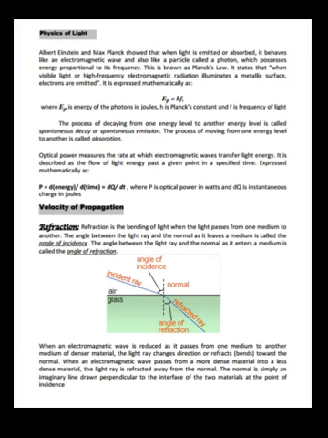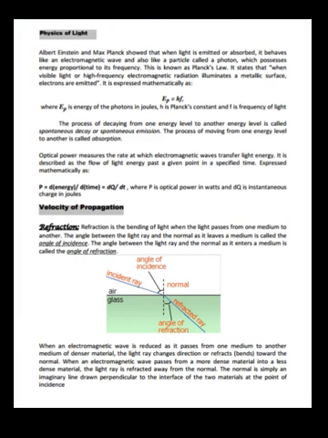Velocity of propagation. Refraction. Refraction is the bending of light when the light passes from one medium to another. The angle between the light ray and the normal as it leaves a medium is called the angle of incidence. The angle between the light ray and the normal as it enters a medium is called the angle of refraction. See the figure. When an electromagnetic wave is slowed as it passes from one medium into a medium of denser material, the light ray changes direction, or refracts, bending towards the normal.